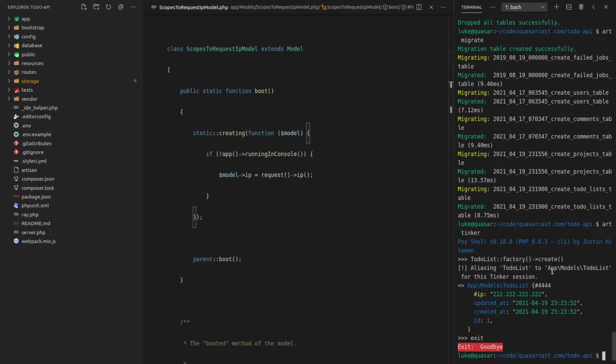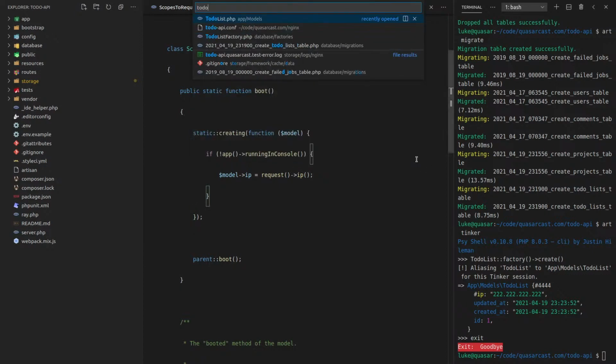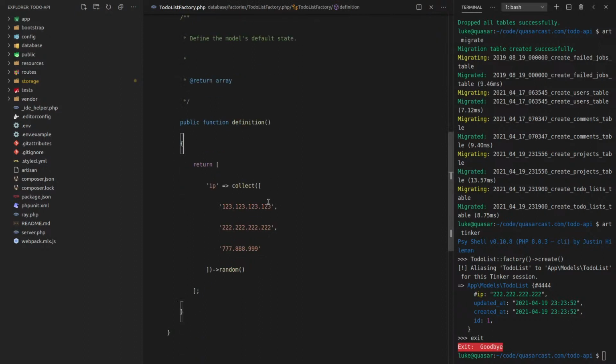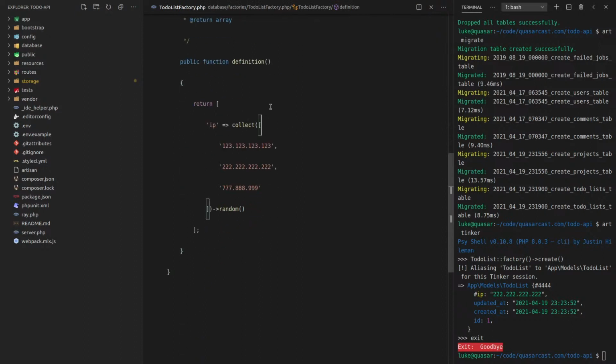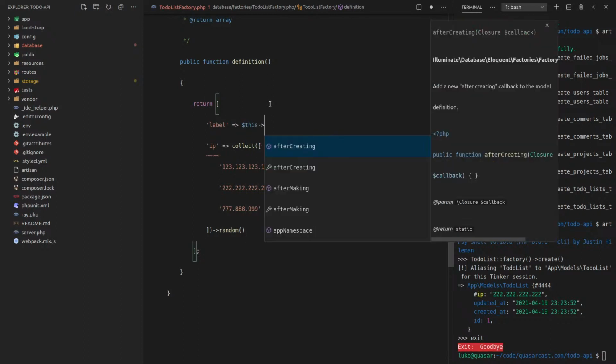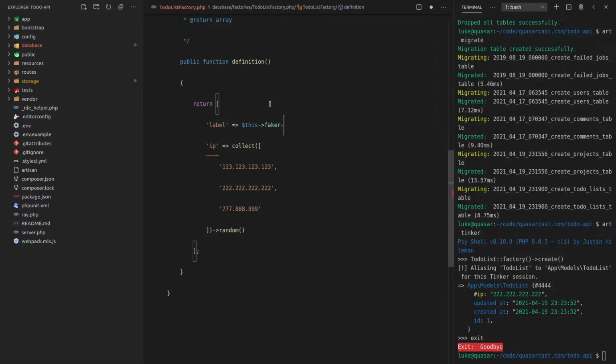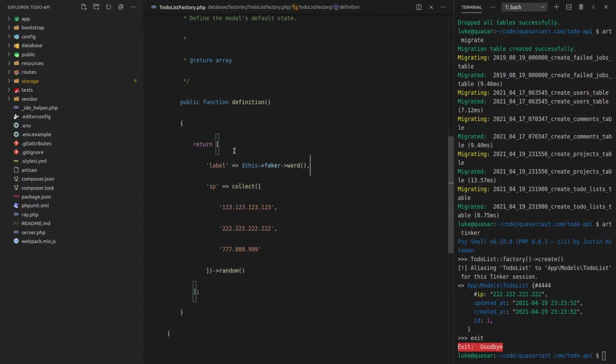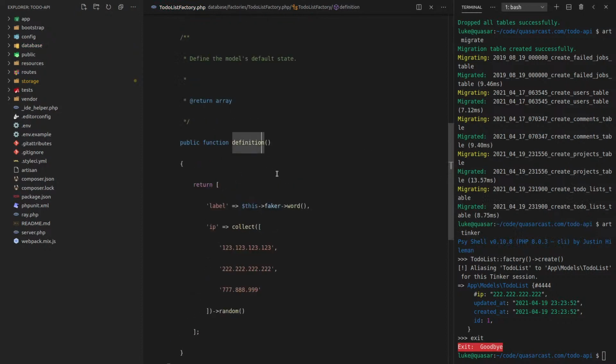Okay. Cool. What else have we got? Next we probably, let's just check the factory for a to-do list. We want to be able to give that a default name. So let's say label is equal to, and we'll just say, I don't know, not a sentence, probably just a word. So I think I can then say this faker word. And that label will automatically be generated for us.